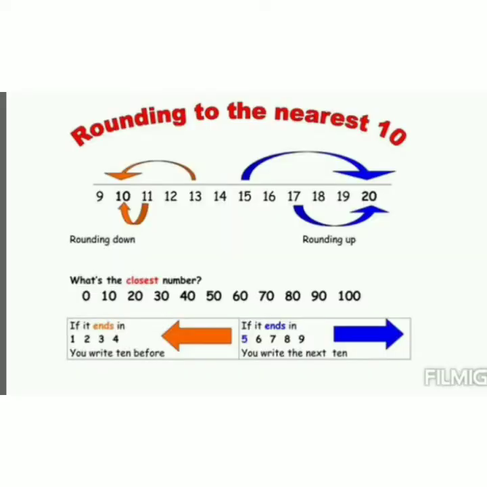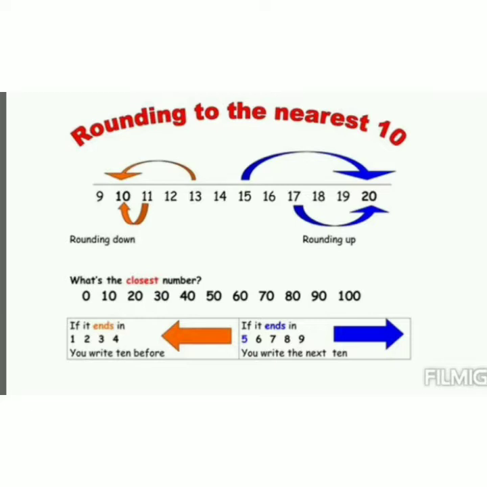Rounding to the nearest 10. If I have a number from 1 to 4, round it down to 0 because it is nearer to 0 than 10. If I have a number from 6 to 9, I have to round it up to 10 because it is nearer to 10.